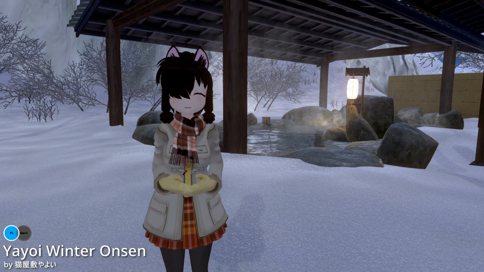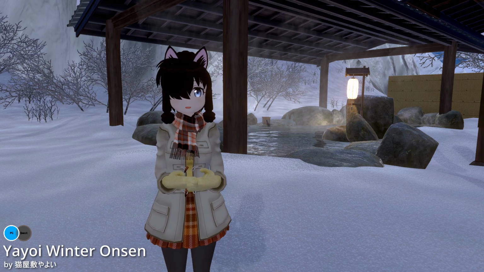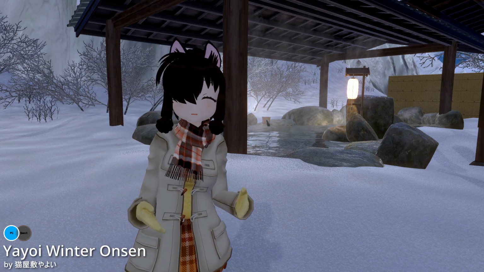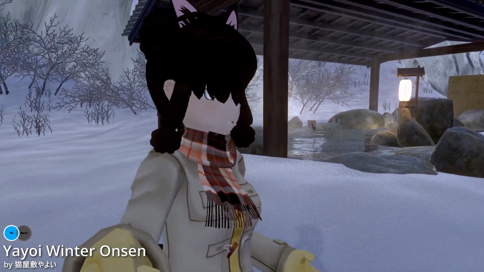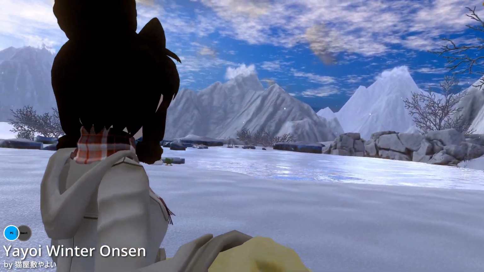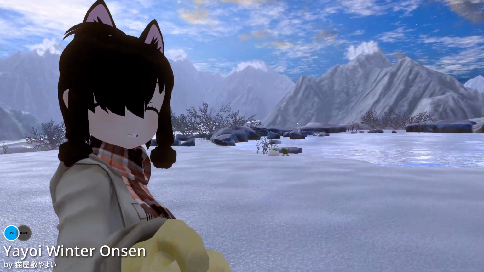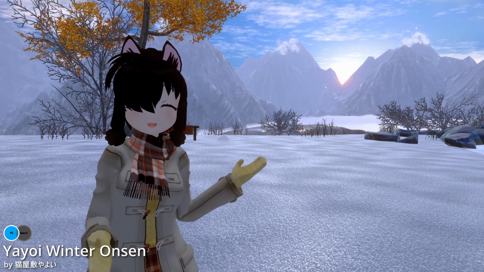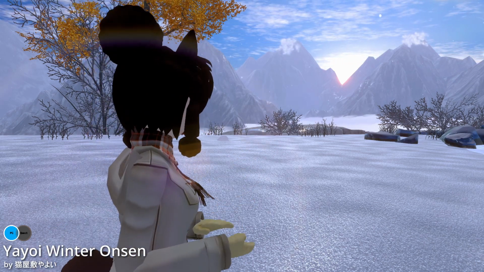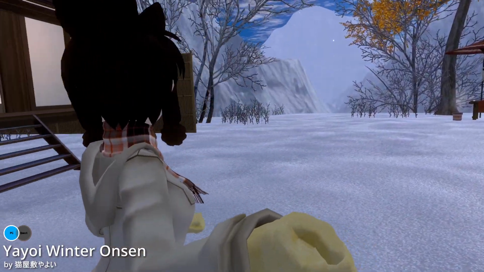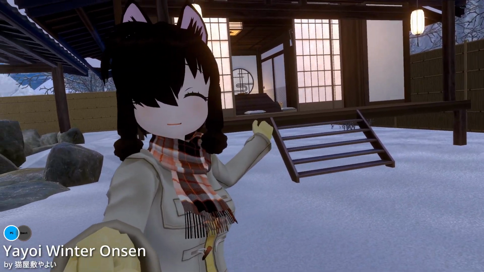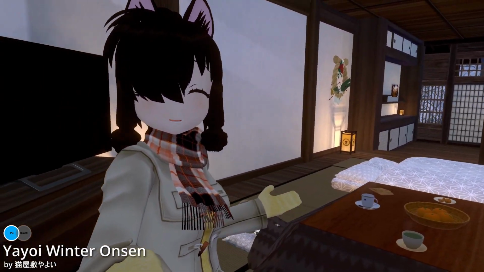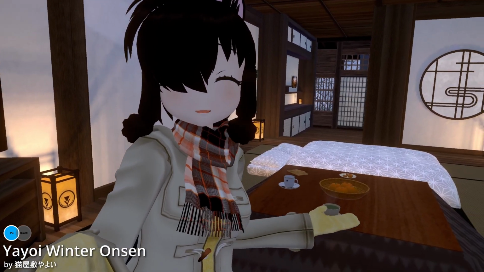Next world is called Yayoi Winter Onsen by Yayoi. And basically you have a nice hot spring onsen in the middle of a very nice wintry environment. If you look around here, we have another nice lake here. We're in the middle of mountains and a very nice winter environment to enjoy while being in the onsen. There's also a nice house in here where you can get dressed if you want to. And the interior is also kind of comfy with kotatsu, TV, and everything else that you would need.